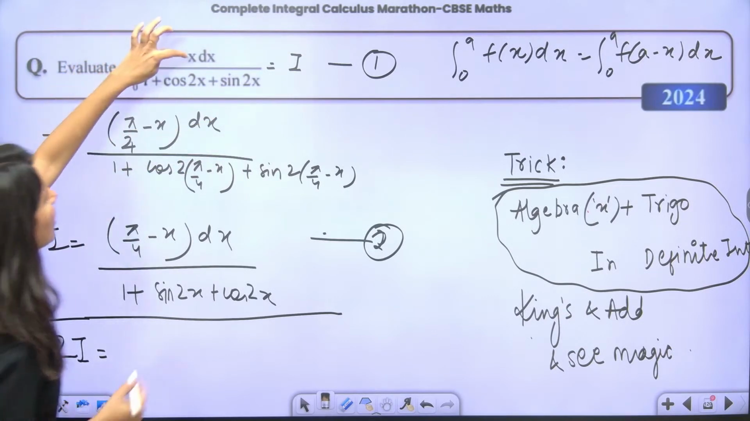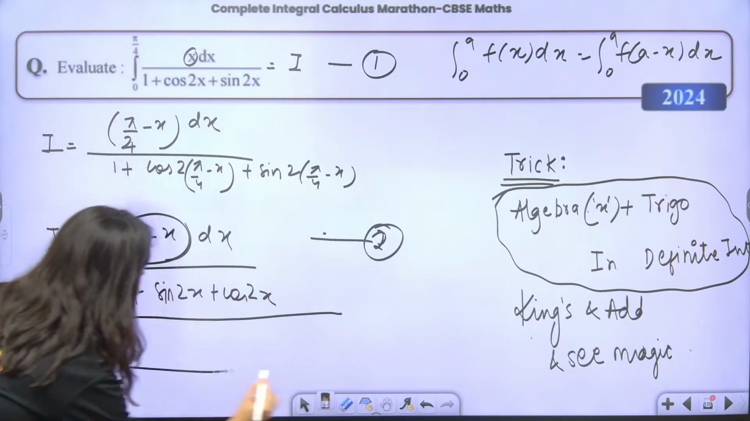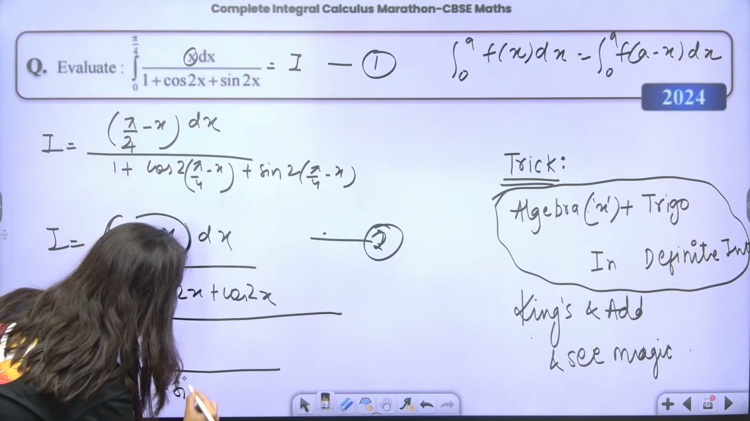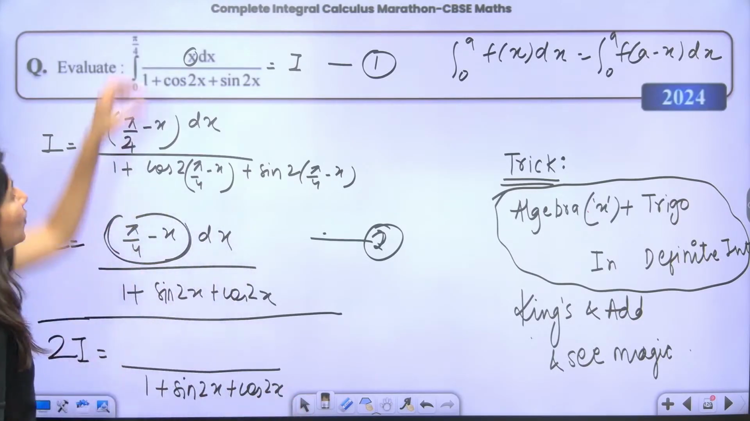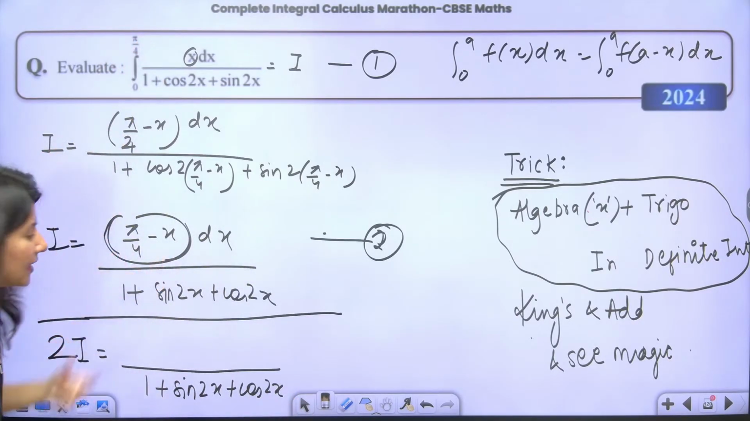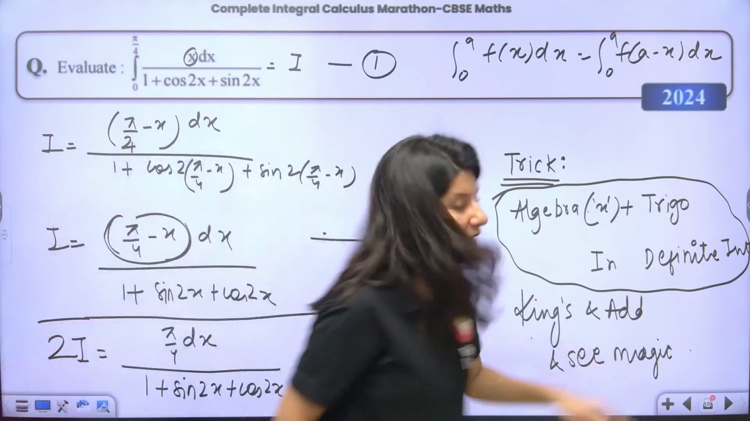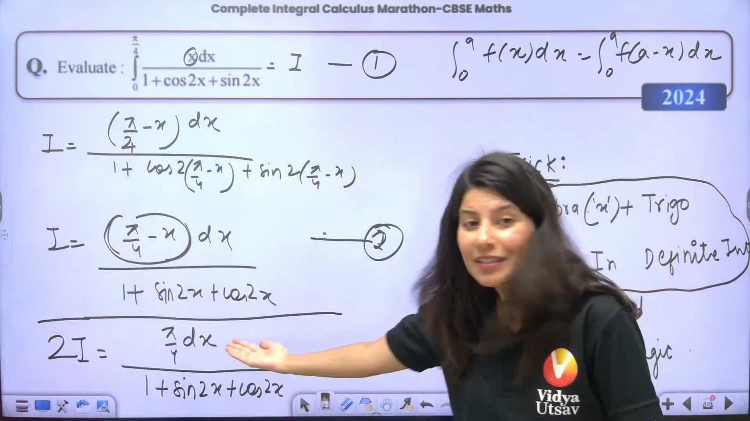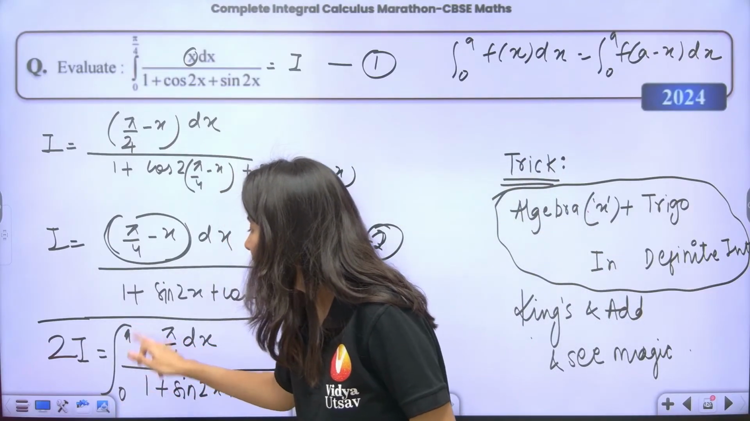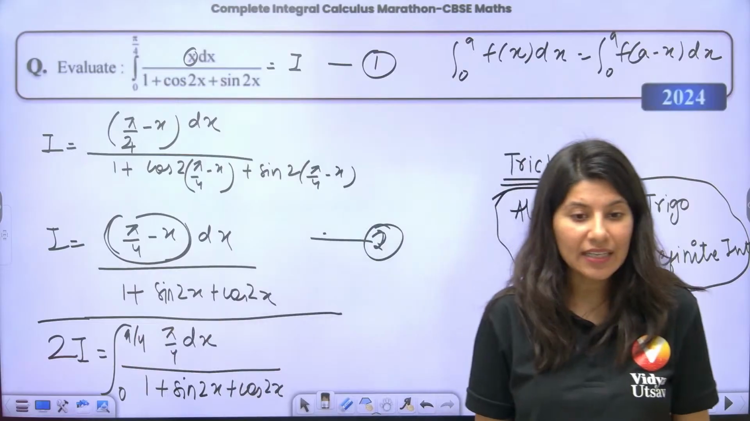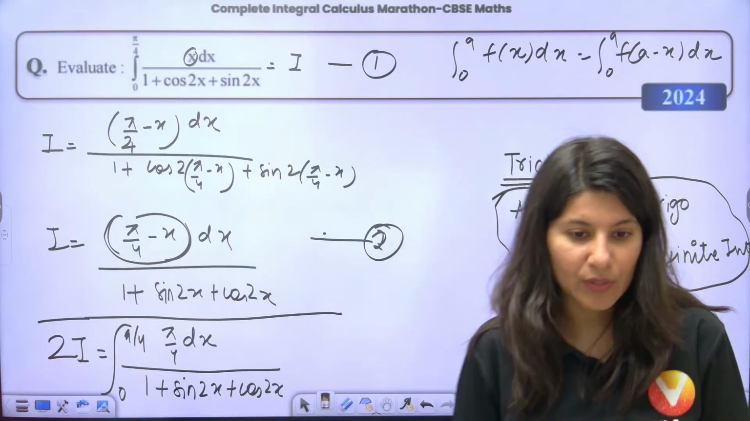I plus I. Now this is your x, this is your pi by 4 minus x. Since the denominator is the same, this is 1 plus sin 2x plus cos 2x. If you add x and pi by 4 minus x, you are just going to get pi by 4 dx. Did you see the magic? The magic is you just got rid of algebra. There is no x left over here.